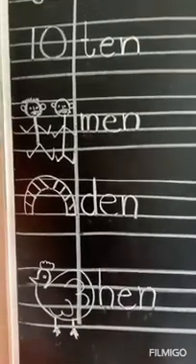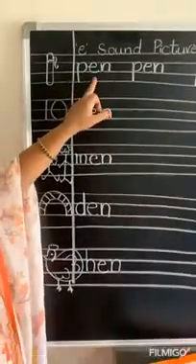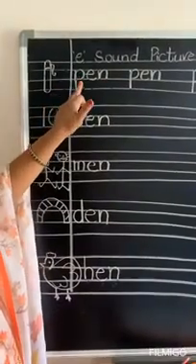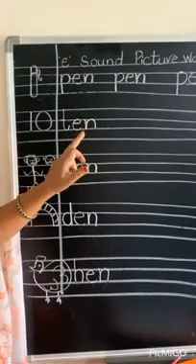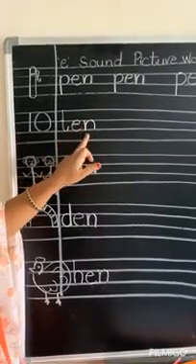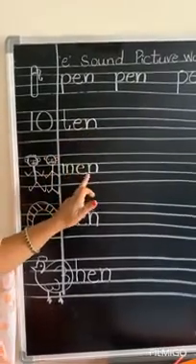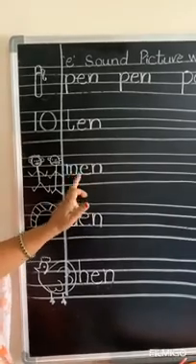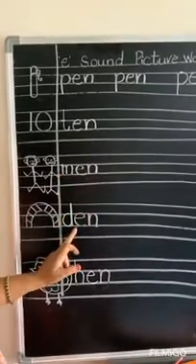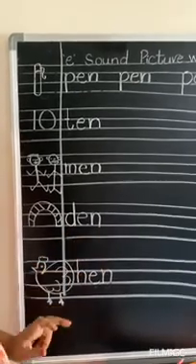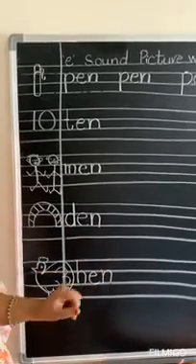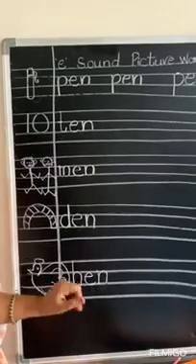Hen. So let us repeat all the words. P E N, pen. T E N, ten. M E N, men. D E N, den. H E N, hen.